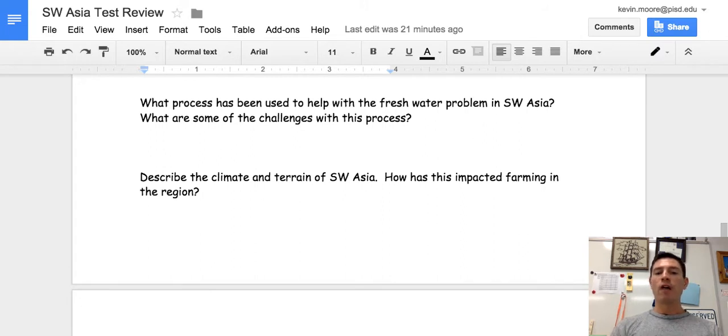The process of desalinization removes salt from water. So you can take water out of the Arabian Sea or out of the Indian Ocean. You can take the salt out of that water, and then you could use it for drinking or for farming. Some of the challenges with this process are that it is highly technical, which makes it take a long time sometimes, and it makes it very expensive.